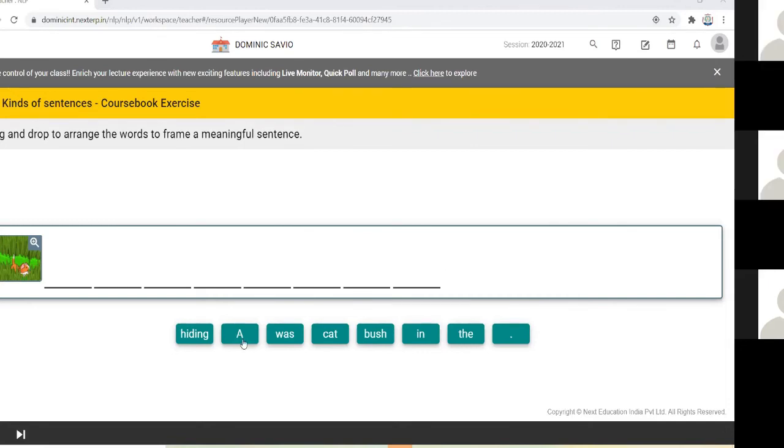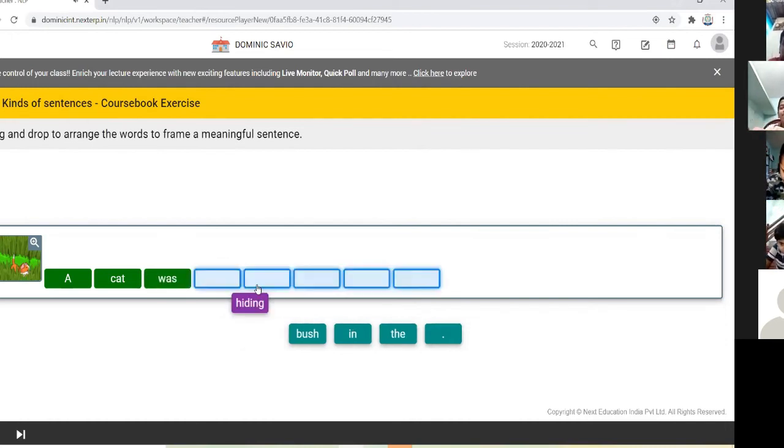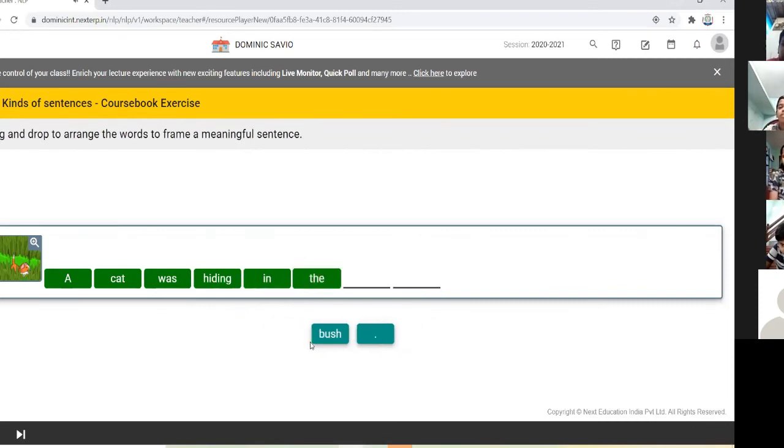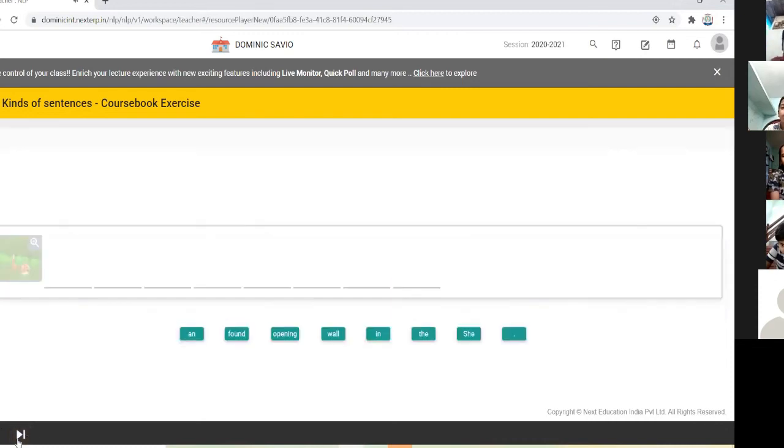Okay, tell me. A cat. The cat was hiding in the bush. Full stop. Okay, very good. Next, chart 4.